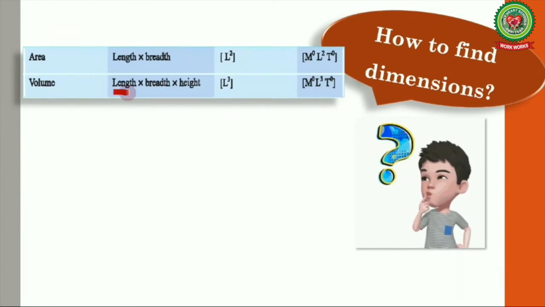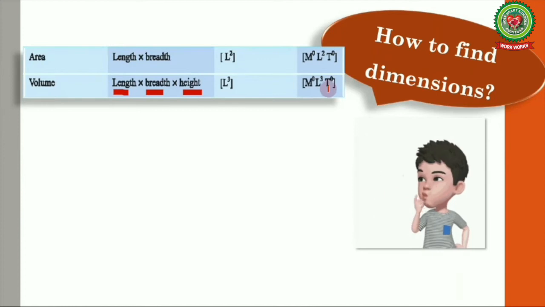Next is volume. We know that volume is length multiplied by breadth multiplied by height. Therefore, the dimensions of volume are 0 in M, 3 in L and 0 in time.